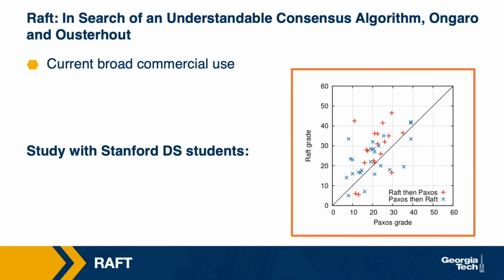The authors, as part of the paper, did an actual user study to evaluate the understandability claim for Raft versus Paxos. Here in this figure from the Raft paper, they show how students scored on a Raft versus Paxos test. Students were divided into two groups, one which took the Paxos lesson before the Raft lesson, and the second one took the lessons in the opposite order. We see that regardless of the order of instruction, students scored higher on their understanding of Raft than on their understanding of Paxos. And the paper includes some additional data to support their understandability claim.